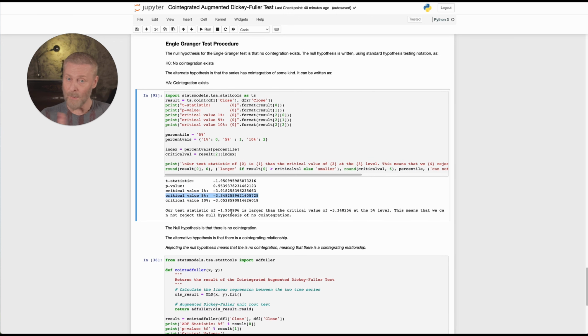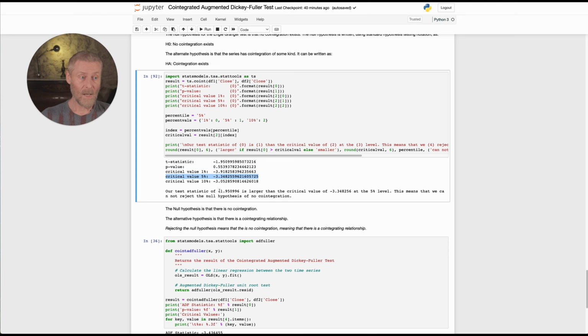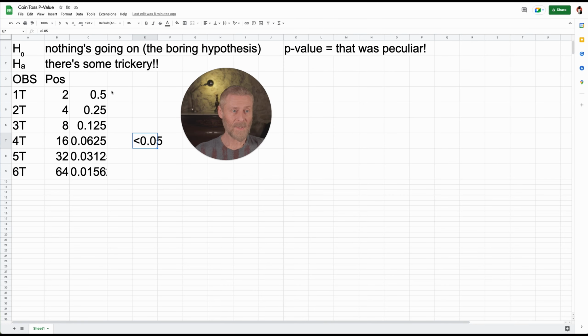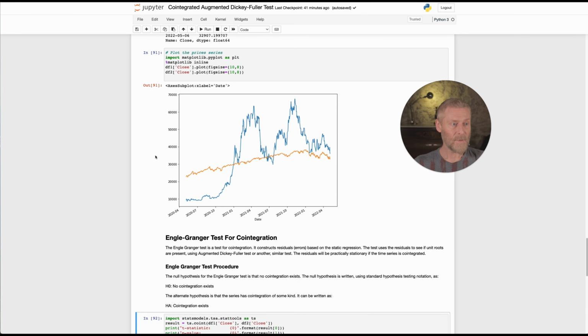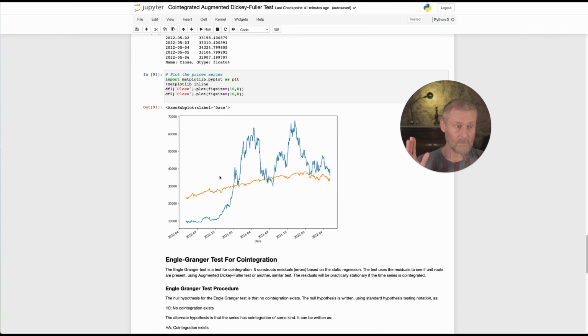And so now we're getting to the exciting stuff. Our test statistic of minus 1.95 is larger, right, because it's a larger number, than the critical value of minus 3.34, which is this one here, at the 5% level. This means that we cannot reject the null hypothesis. Remember? The boring hypothesis, there's nothing going on here, right? There's no co-integration. We cannot reject that with enough confidence. It means, and also just by looking at it, you can tell, but we proved it without a shadow of doubt, there was no co-integration going on if you consider the entire data set. Makes sense?